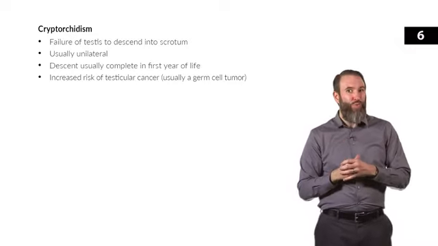And we're not entirely sure why this occurs. Also, undescended testes may suffer from lack of spermatogenesis because of higher body temperature. One of the reasons we have testicles on the outside of our body is to provide a lower temperature for spermatogenesis. Prematurity also increases the risk of cryptorchidism.